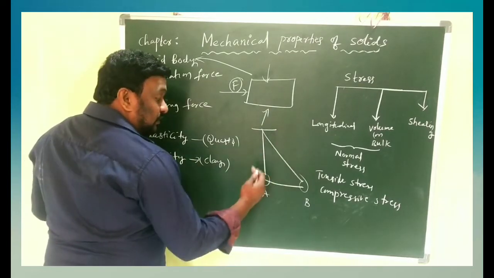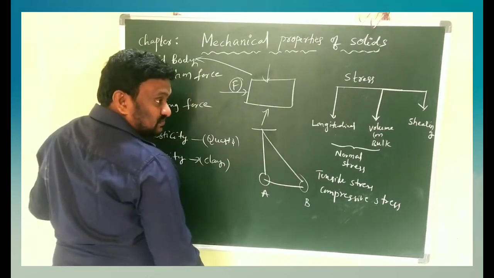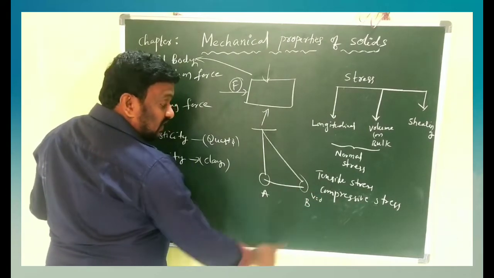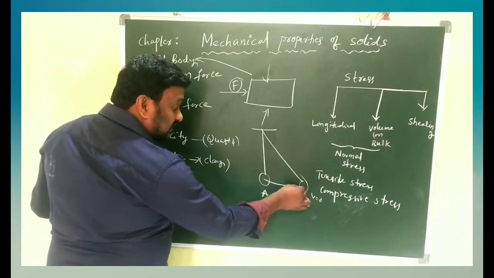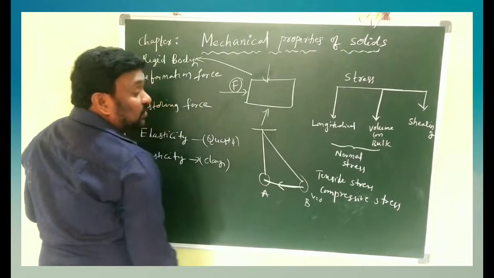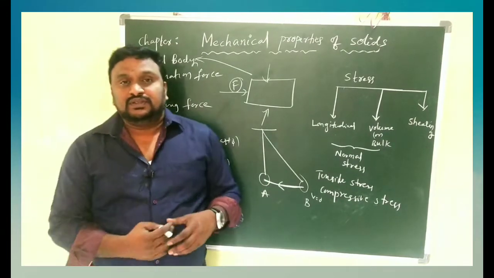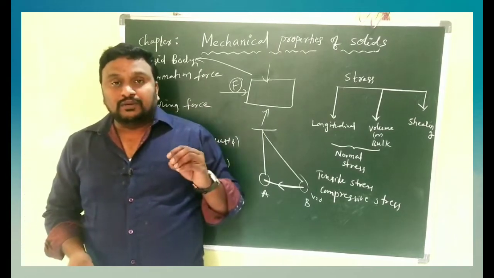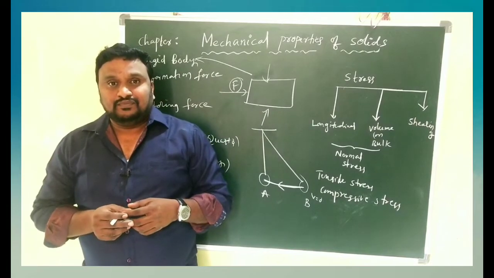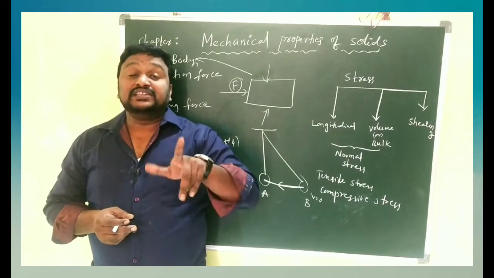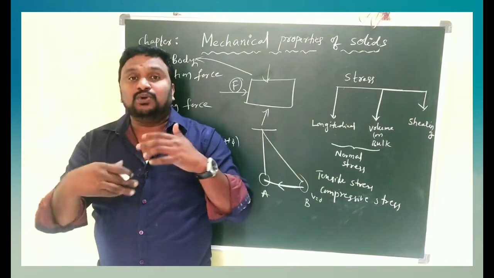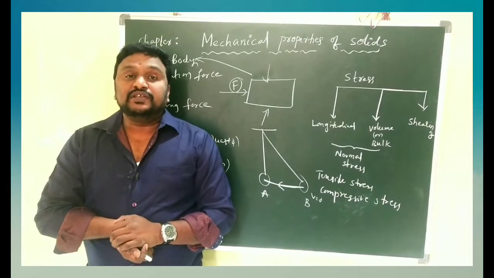Then it goes from the mean position to the extreme position. At this point the velocity is 0, even though it should again come back to the mean position A. That is because of restoring force. The energy of the body which is stored internally is called restoring force. Every body has its own restoring force.